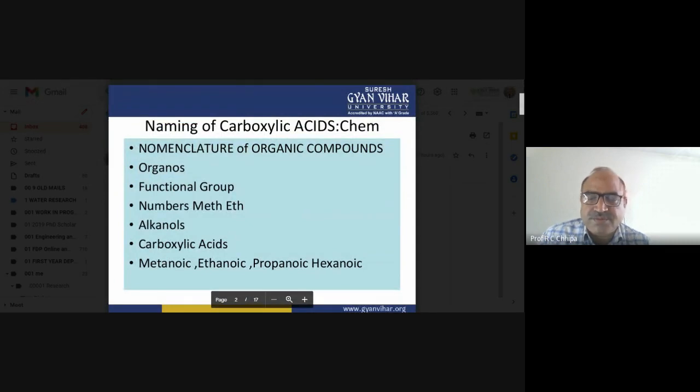Well known is the nomenclature of organic compounds. Whatever the chain may be, the longest chain is selected. For example, CH3, CH, COOH, and below that CH3, so by the longest chain rule, which one is the longest, the one with the maximum number of carbon atoms in the chain.